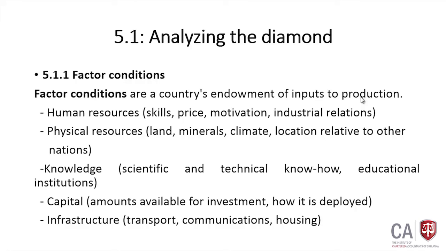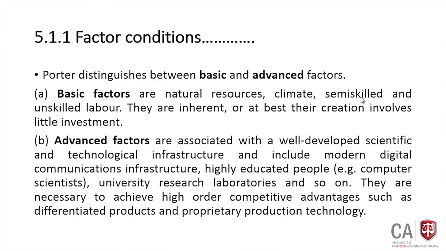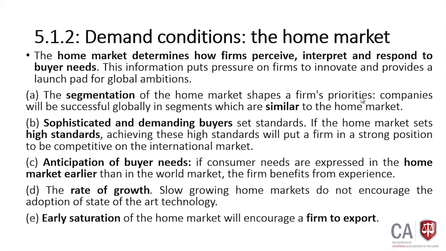That has helped them to come up with more advanced technologies. So they have more advanced factors. These engineers help them to come up with more advanced technological products.